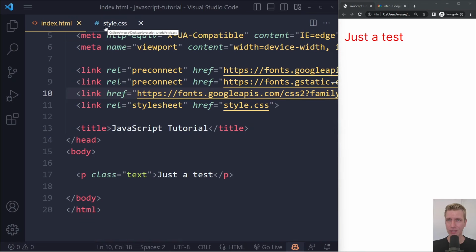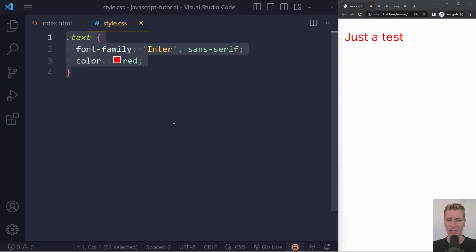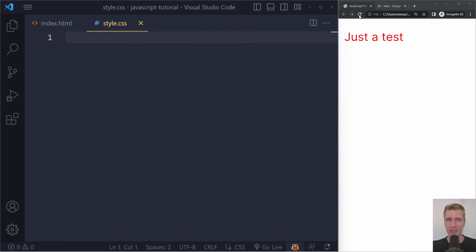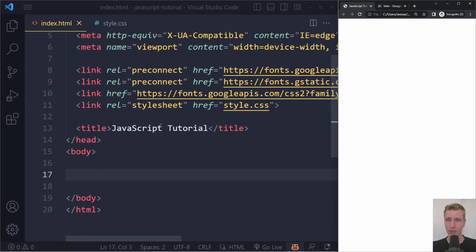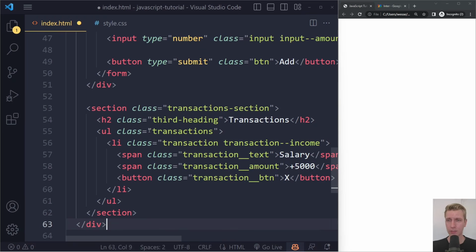Now, in this video, we're going to build a little project. So I want to add the actual information and the actual CSS for that project now. So I'm going to remove this boilerplate stuff. I will keep the boilerplate, but we're going to remove this test stuff. And now I'm going to copy and paste the HTML for the project. And if you want to code along, you can do that. You can find the link to that HTML in the description. So you can copy that from the description and you can also paste it in here.